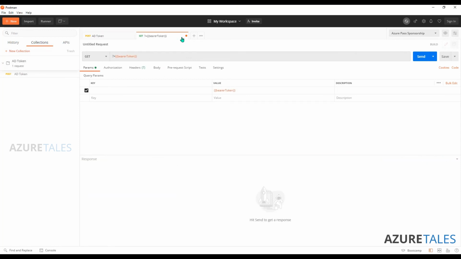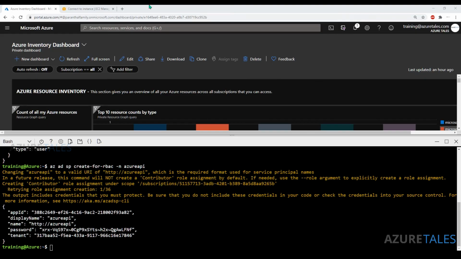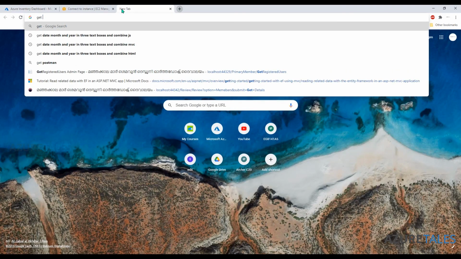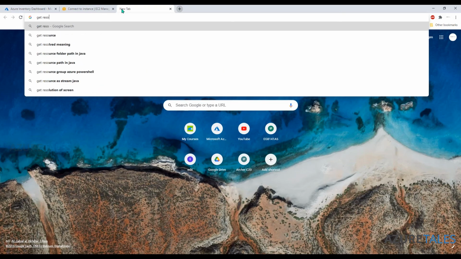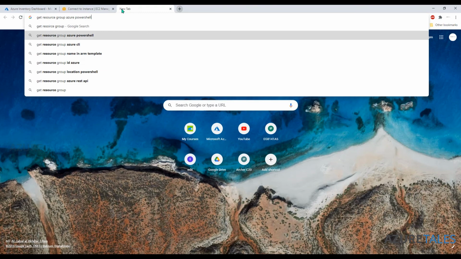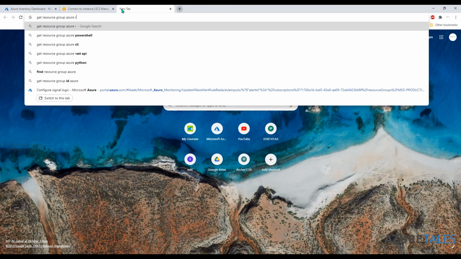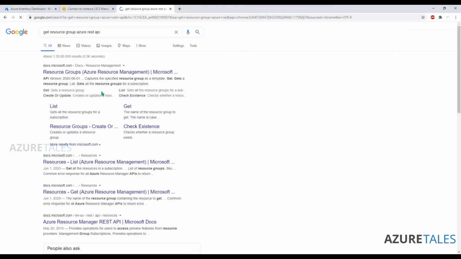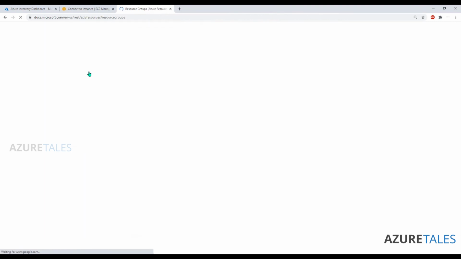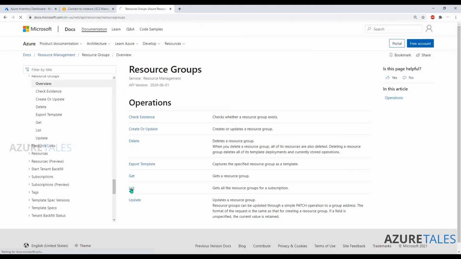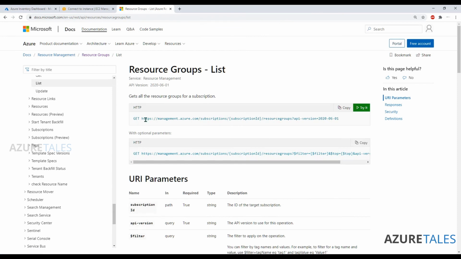For example, if I want to get the list of all resource groups, what I can do is run the get resource group. So let's just open Google and search for get resource group REST API. Here you go. I want to get the list of resource groups for a subscription, and this is what the URL is. So I'll just copy this from here.